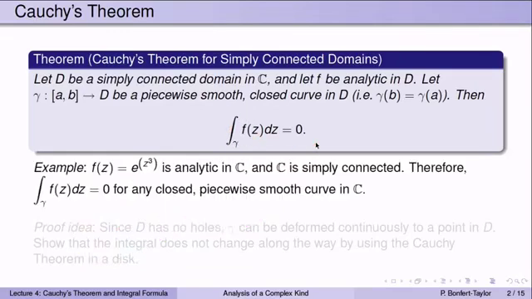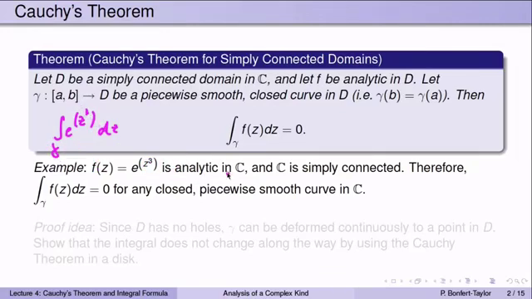Let's look at an example first. Suppose f of z is the function e to the z cubed. It would be hard to evaluate an integral over gamma, no matter what gamma is, of e to the z cubed, because you can't really find an antiderivative of e to the z cubed, and the only way for us to evaluate integrals so far is to have an antiderivative, and then take the endpoint of the curve and the initial point and plug those in and take the difference.